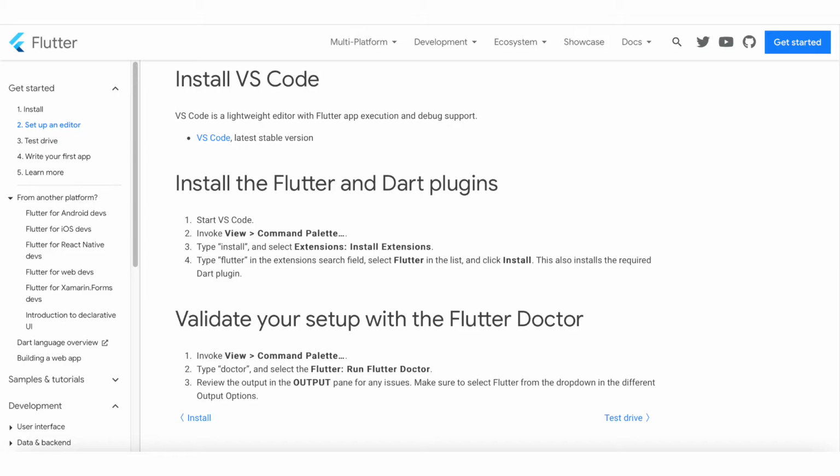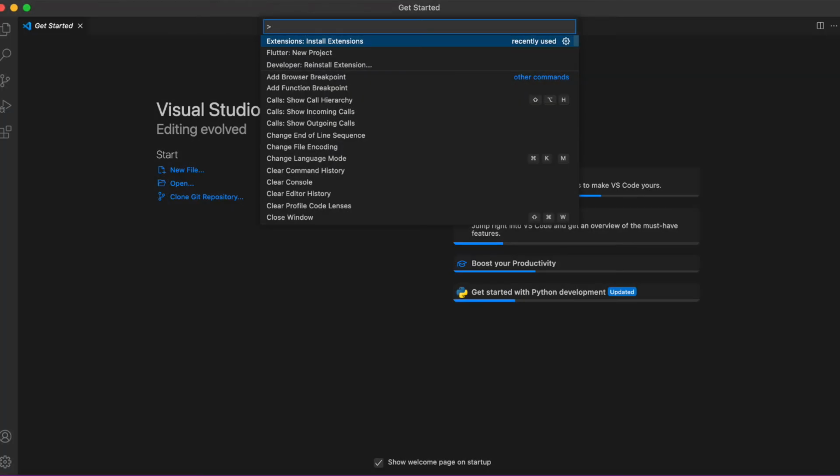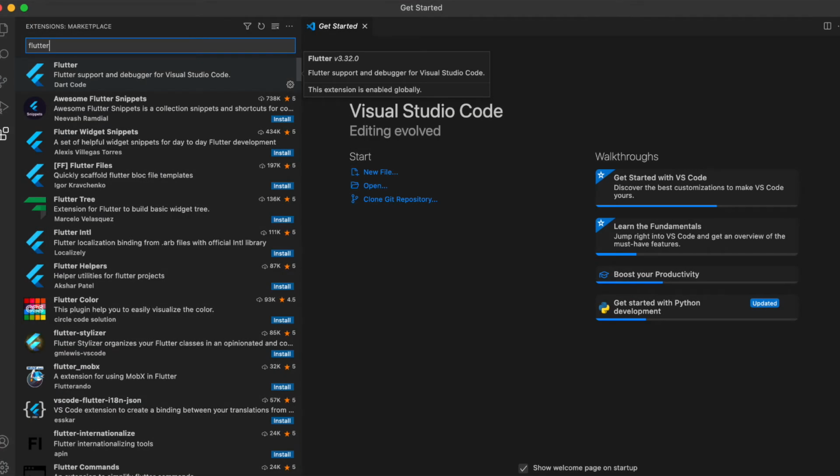So for that, you need to open your VS Code, and then we will see the steps required to install the Flutter and Dart plugins. After opening Visual Studio Code, you need to press Command Shift P, and in the search box, you need to select Extensions: Install Extensions. In the extensions marketplace search box, you need to type Flutter to install the Flutter plugin.